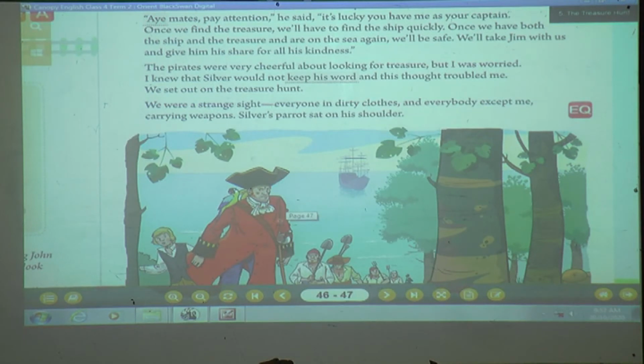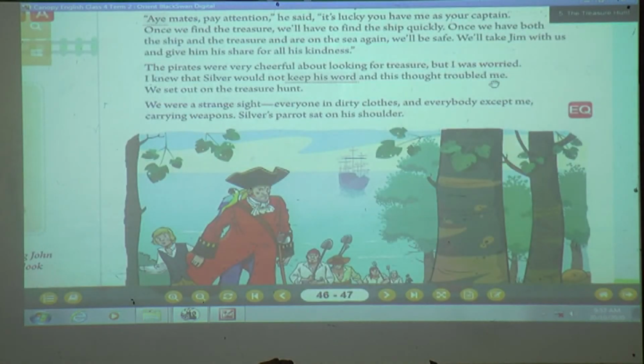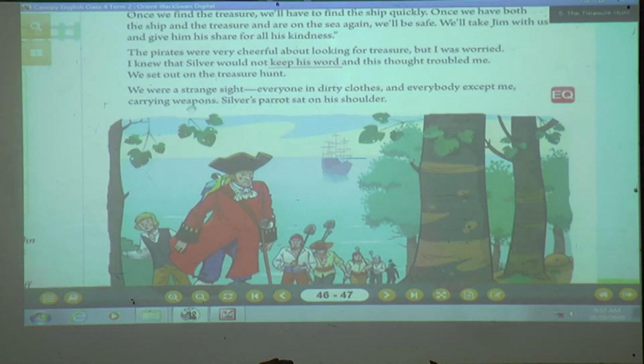Can you see here, everybody is having some tool or other except me? This is Jim Hawkins, this is John Silver and his crew, and they all have tools. Why? So that as they reach the treasure, they will dig the soil, whatever is buried under that land. So everybody except me was carrying weapons or tools.